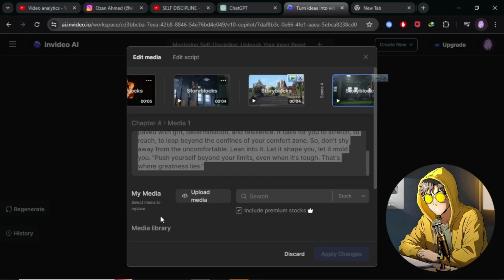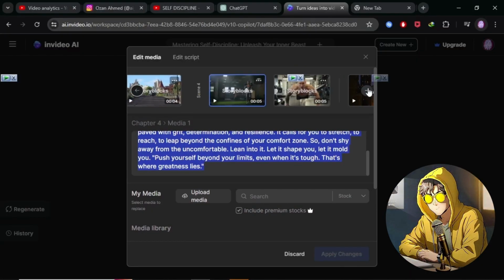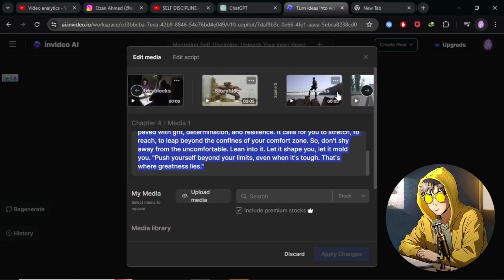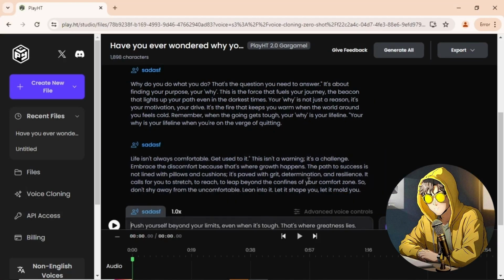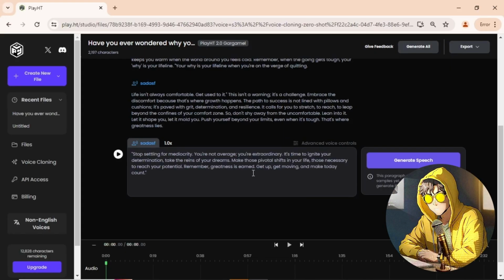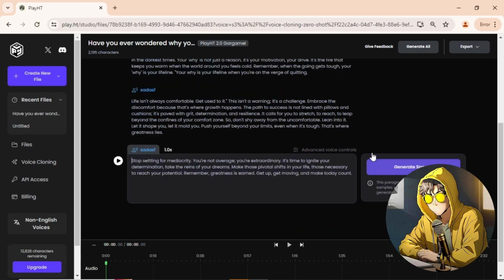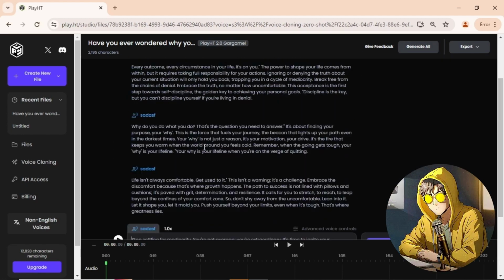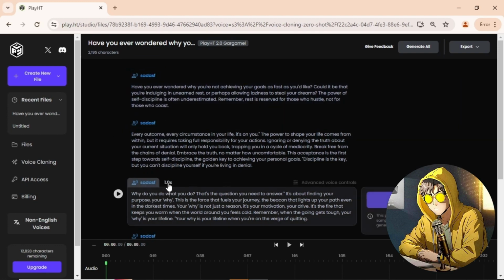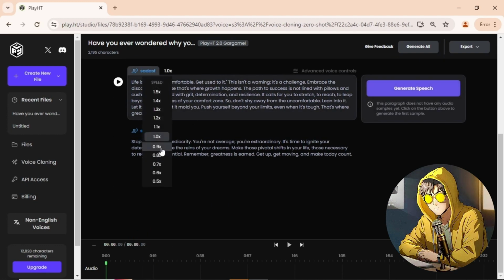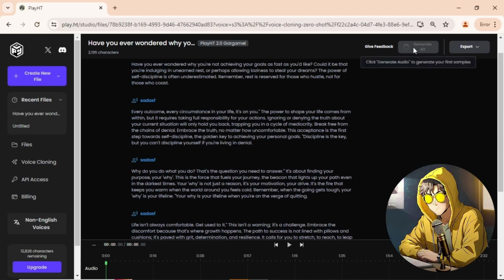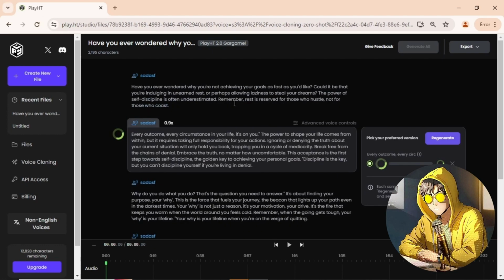Now copy and paste all the chapters one by one like this, and be careful about these commas because they irritate while dubbing. And this is the last one. There you go, our 5 chapters audio is ready. Now simply click on generate all, but be careful to only select 0.9, because 1 ratio is very fast, because we are creating an inspiration video and the 0.9 speed is suitable for this. Now simply click on generate, and there you go.